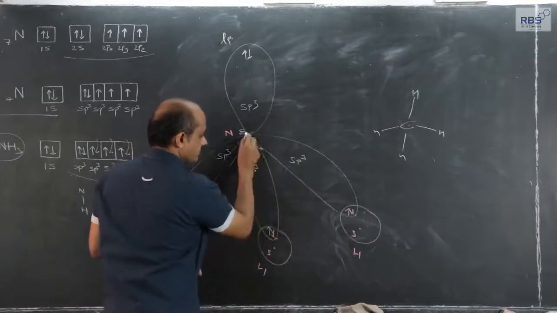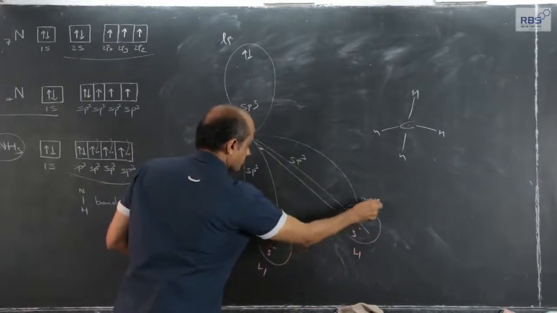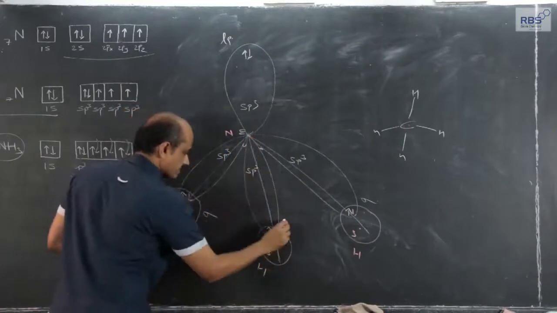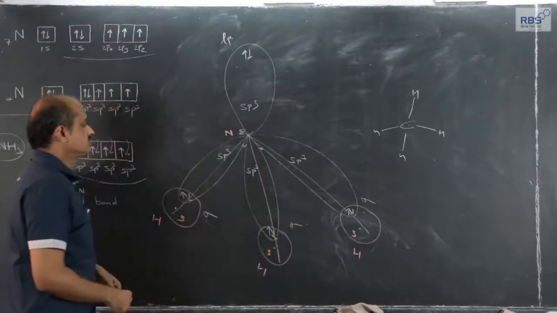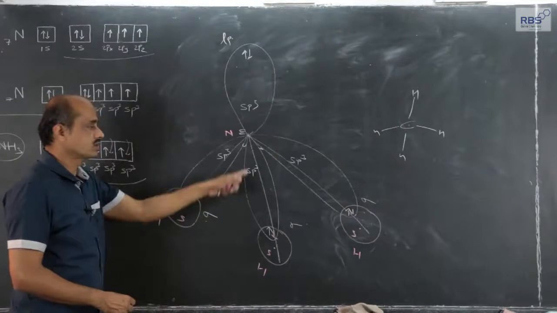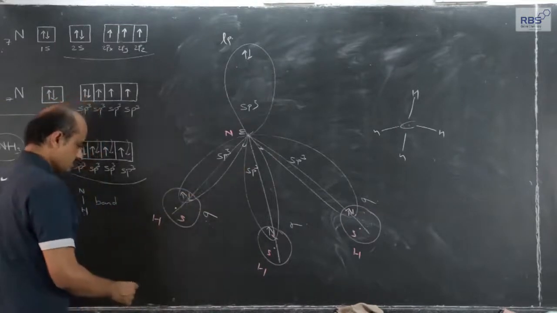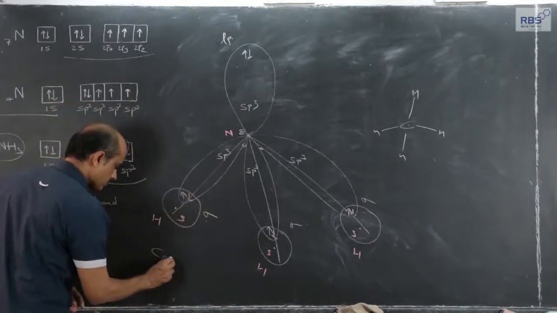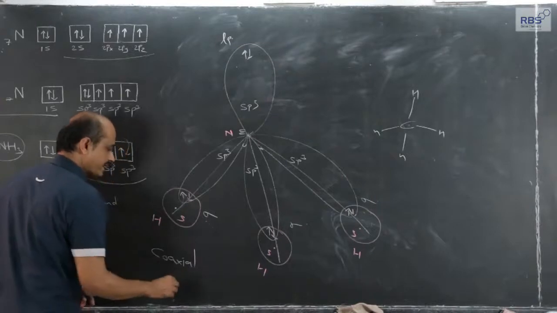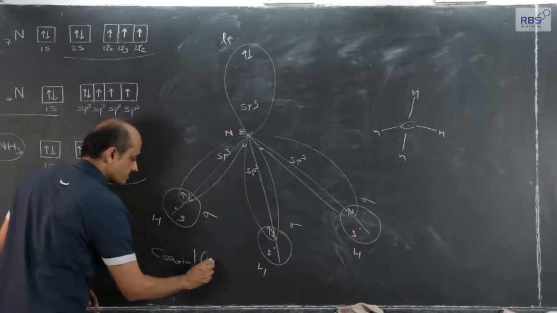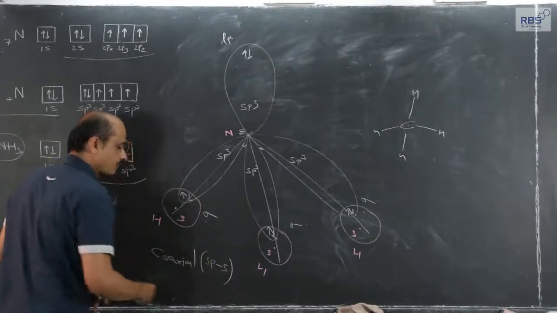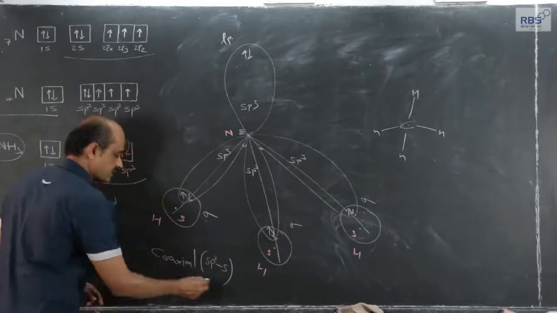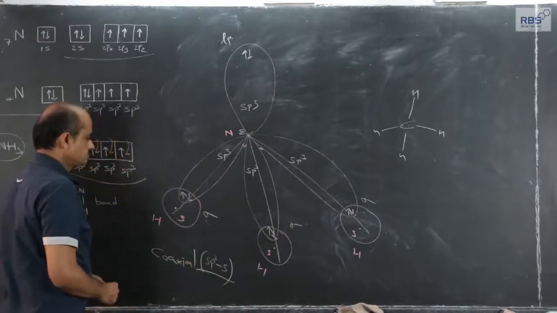Okay. Sigma covalent bond, line joining the two nuclei, sigma covalent bond. Again, this is the sigma covalent bond. So, there are 3 sigma covalent bonds formed in the ammonia molecule by coaxial overlapping of sp3-s orbitals.